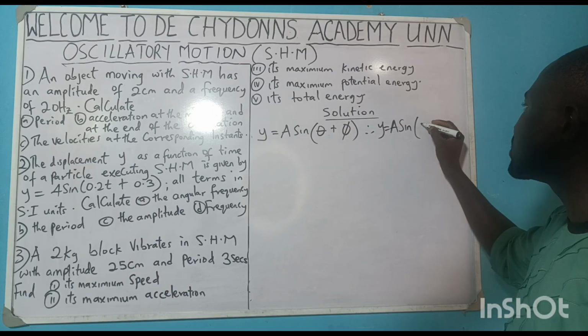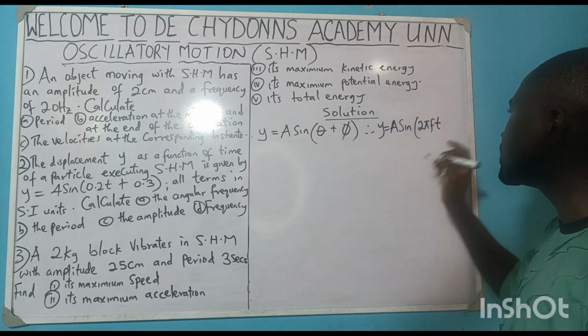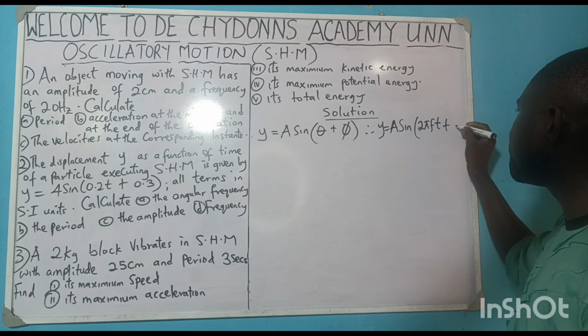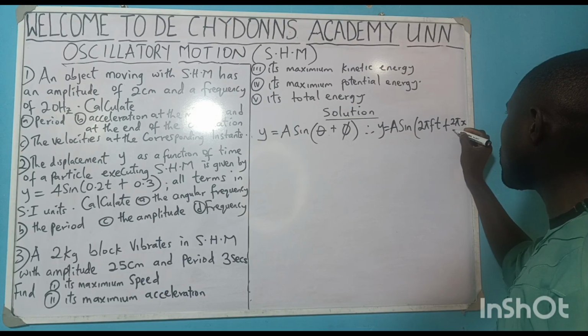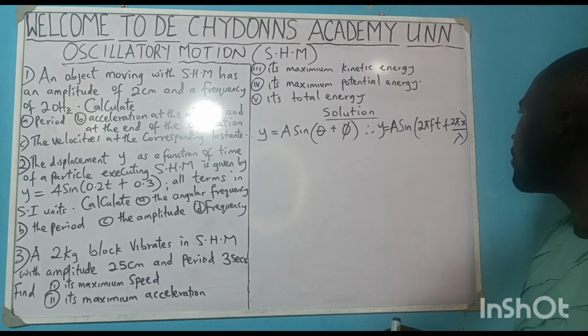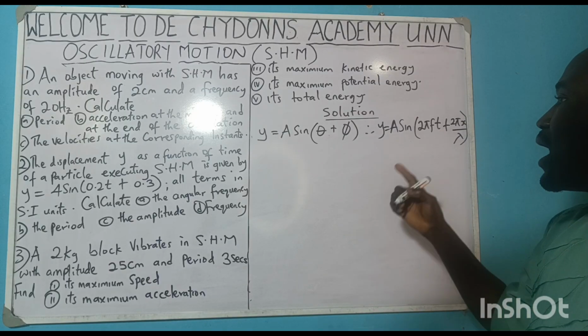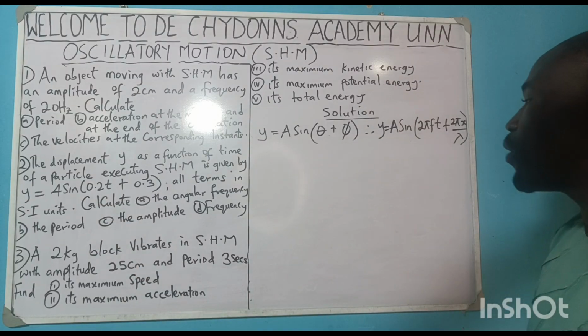Since theta is equal to 2 pi ft, then phi is equal to 2 pi x all over lambda. I will now compare this equation with the equation we have.